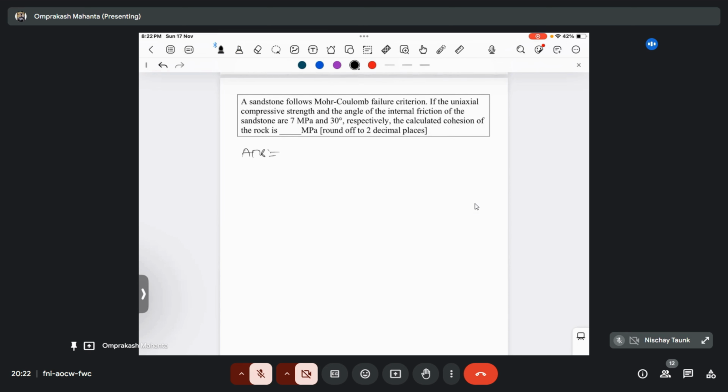A sandstone follows Mohr-Coulomb failure criterion. If the uniaxial compressive strength and the angle of internal friction for sandstone are 7 MPa and 30 degree respectively, the calculated cohesion of the rock is dash MPa. Okay, so here only the maximum compressive stress is given and the minimum is not given, so you have to take it as 0. So let's say here sigma 1 is given as 7 MPa and sigma 3 we take as 0, and the phi is given as your 30 degree.